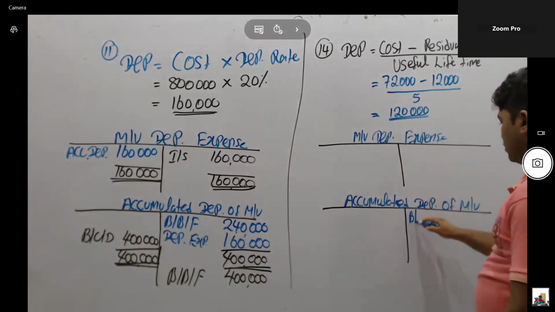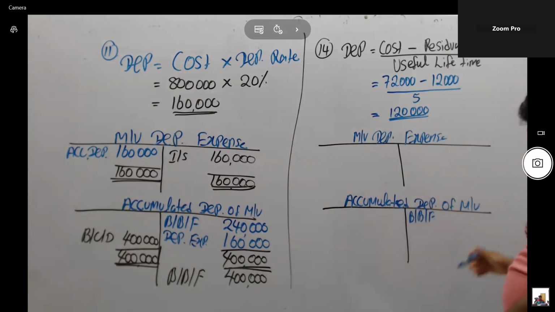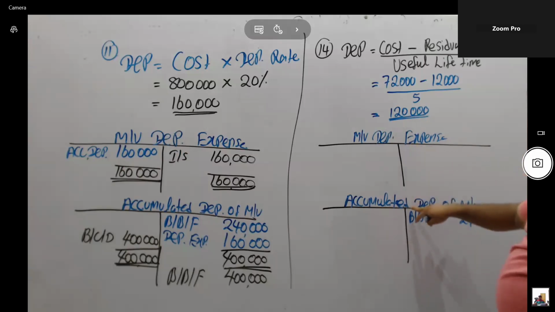Accumulated depreciation account balance brought forward credit side, and given accumulated depreciation 24,000. Credit side as a balance brought forward. Think double entry. Prepare the ledger accounts and record given balance as a BBF.